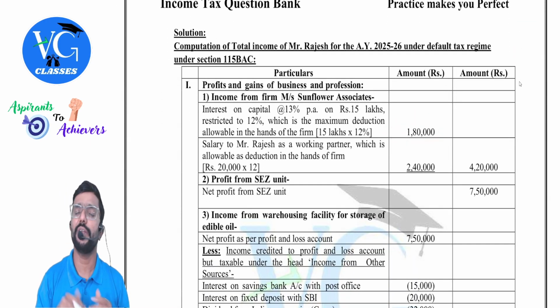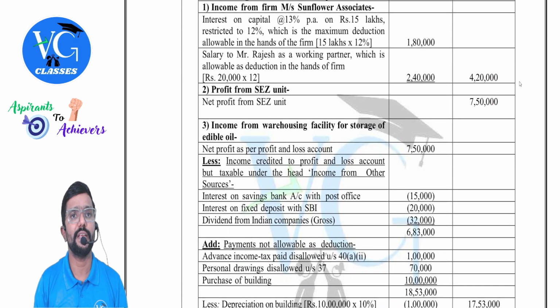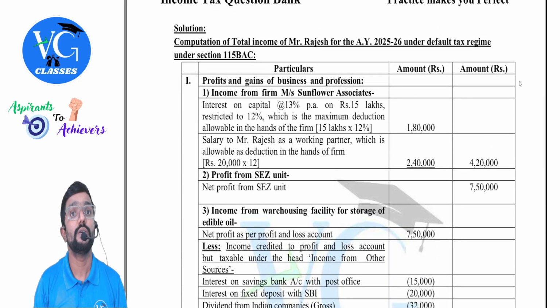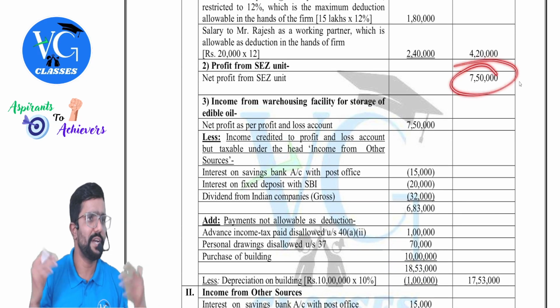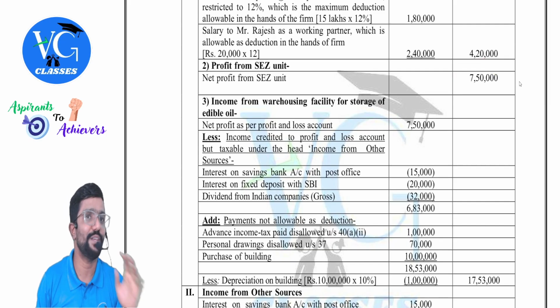Plus remuneration, they told us the entire amount is allowed for the firm, so the entire amount is taxable here. So income from partnership firm is 4 lakh 20,000. Profit from SEZ unit: whatever is the profit included here, deduction later. Deduction later, but under default regime, no.